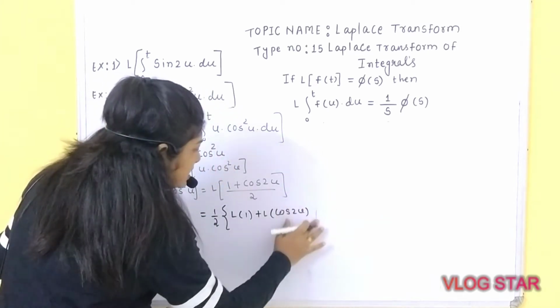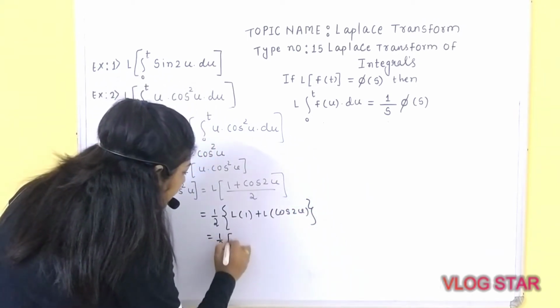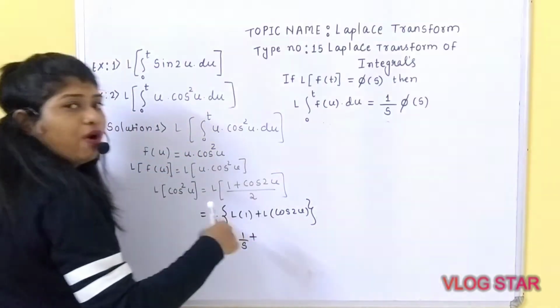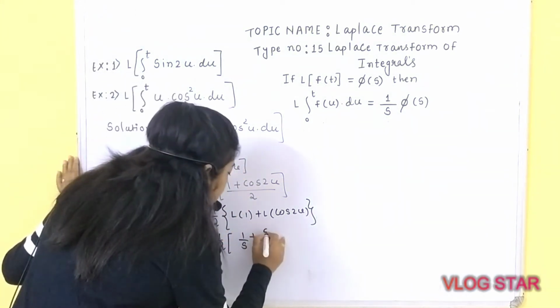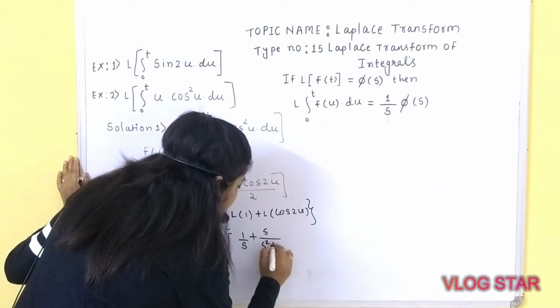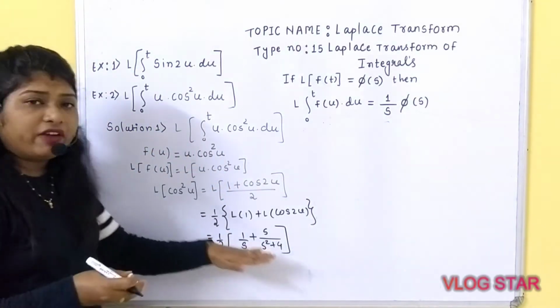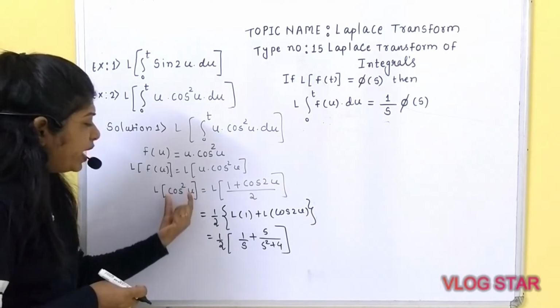So as per the standard result, Laplace of 1 is nothing but equal to 1 upon s, plus Laplace of cos 2t, or cos 2u, is nothing but equal to s upon s square plus 2 square, that is 4. So I hope you have understood till this step. So this is Laplace of cos square u.